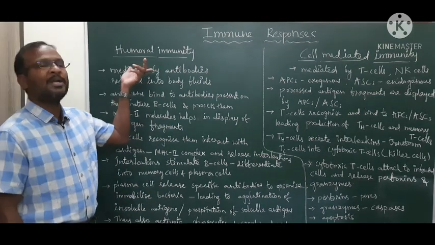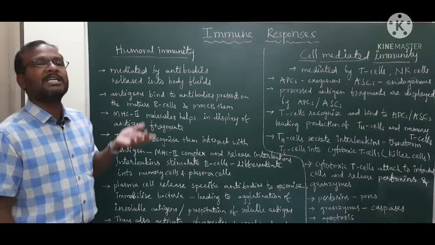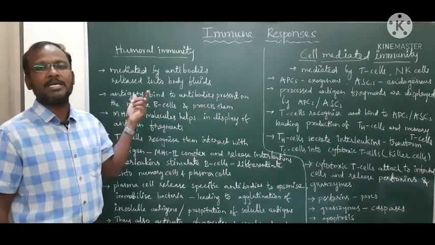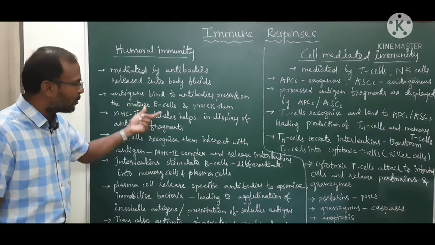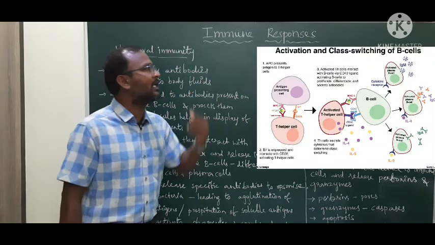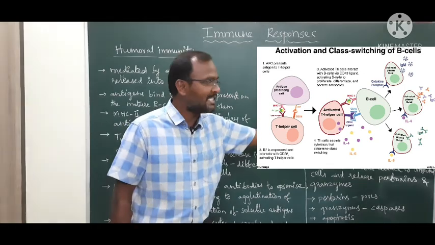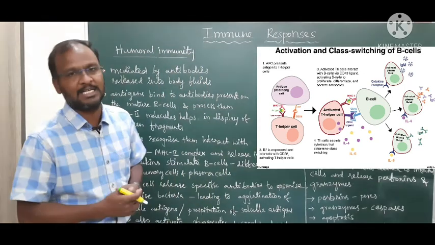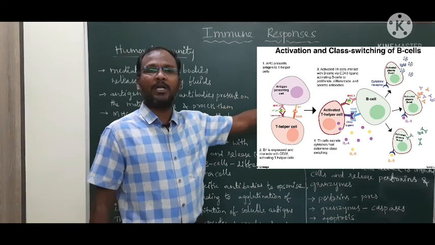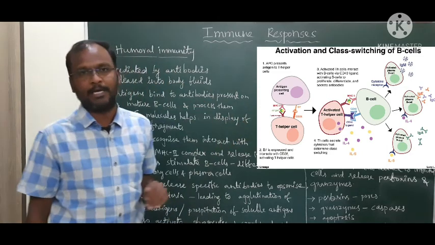So humoral immunity is where the immunity is mediated by the antibodies. The production of antibodies actually processes this kind of immune response. When it comes to the cell mediated immunity, the immunity mediated by the T cells and the natural killer cells is called cell mediated immunity. In cell mediated immunity, we do not have any involvement of antibodies.